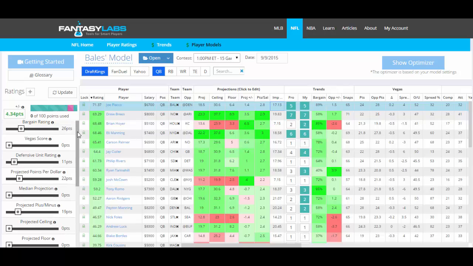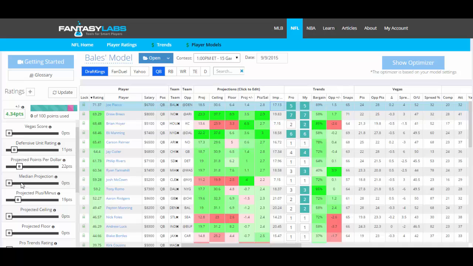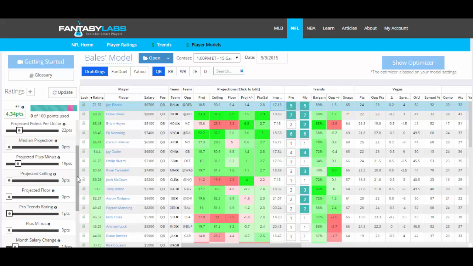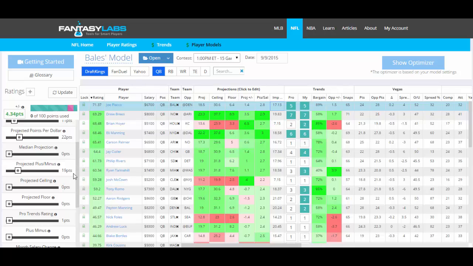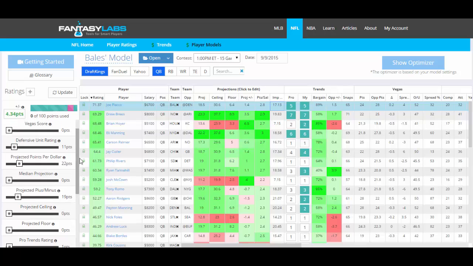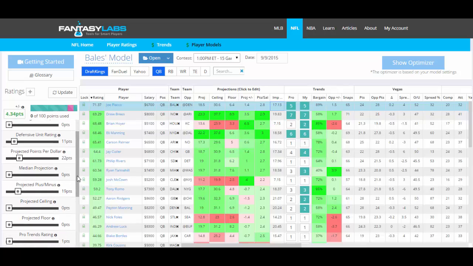And then we have different sliders that are based off of these versions of the projections. So you can weight our median projection, or your own projected floor, or projected ceiling as you'd like. So we're looking at the Bales model. I have not rated any of those in this particular model, but in a tournament model, for example, I would rate the projected ceiling quite high.